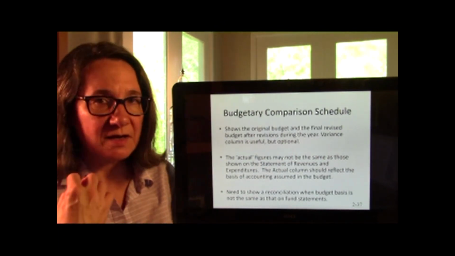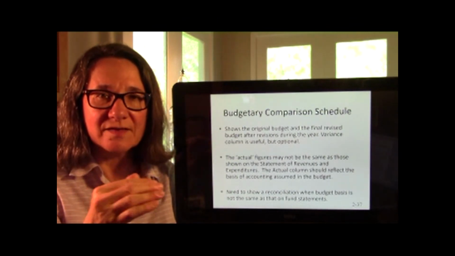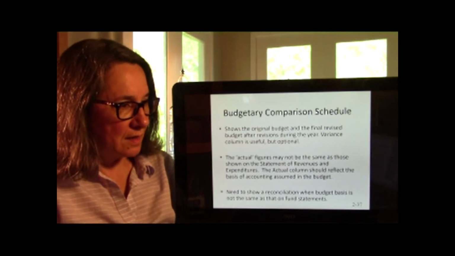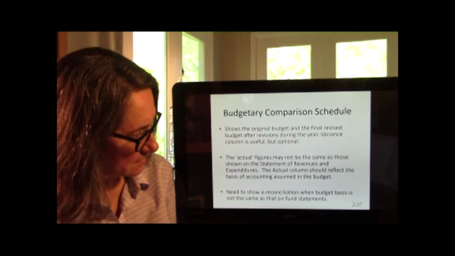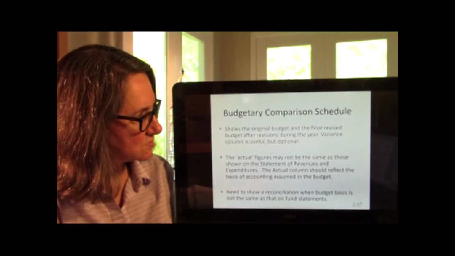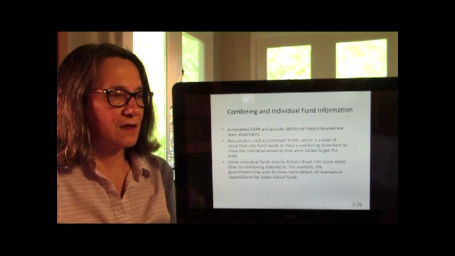It's similar to a budget and a budget variance, but it's just a kind of a total column. They don't really go into that whole variance for why or all that. When your budget is different from your fund statements, you'd need to show why, right?